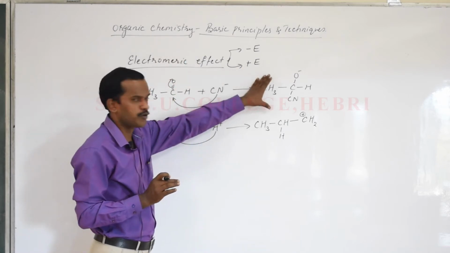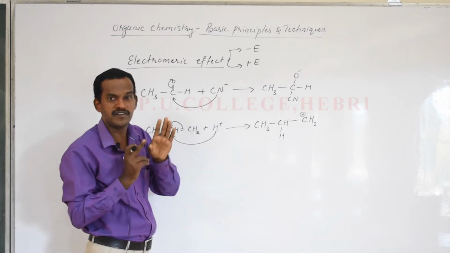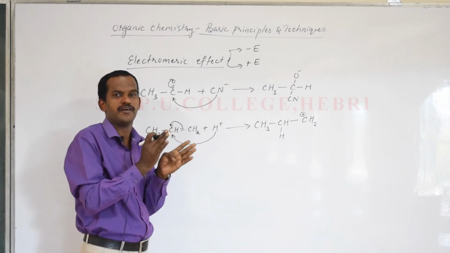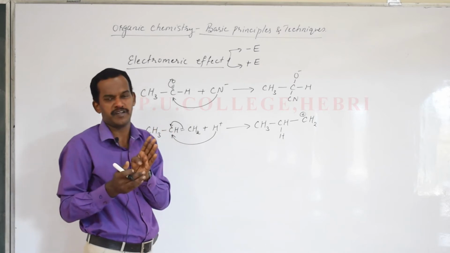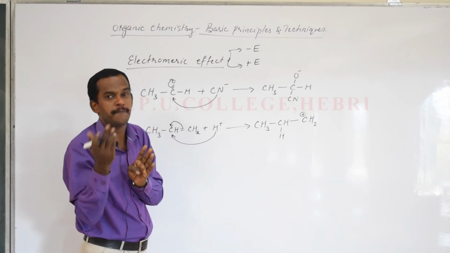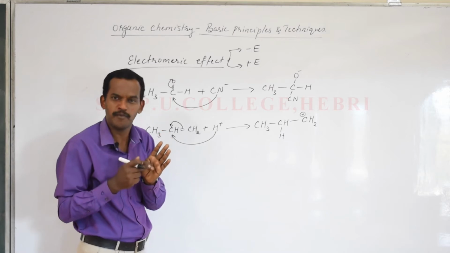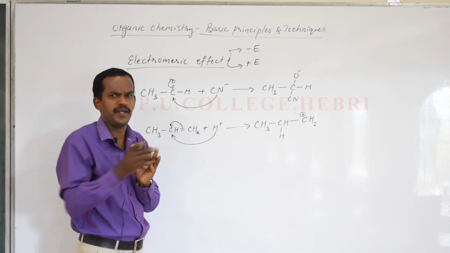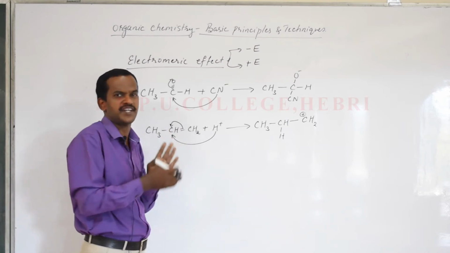Generally the electromeric effect happens in the presence of a multiple bond. Try to understand the important criteria for an organic molecule to exhibit the electromeric effect. I told you, displacement of pi electrons from multiple bonds, so a multiple bond is required. Second, an attacking reagent is required; any charged species we consider as an attacking reagent.